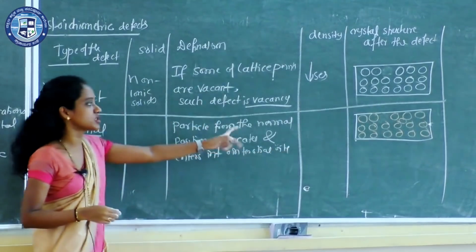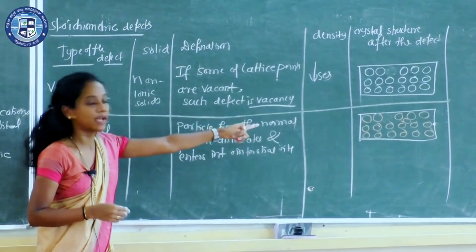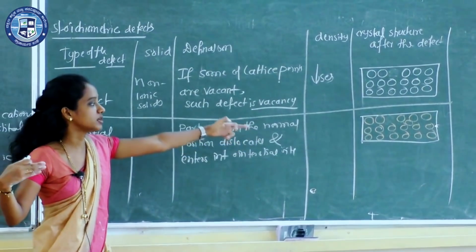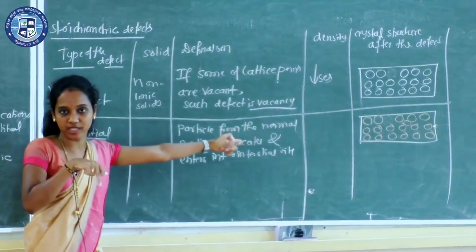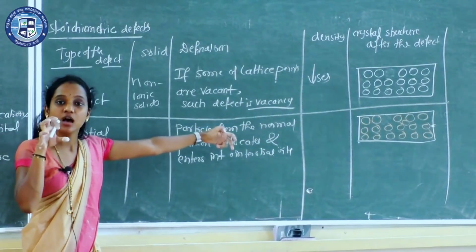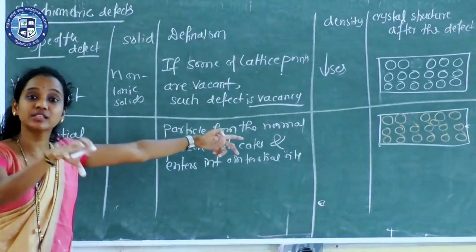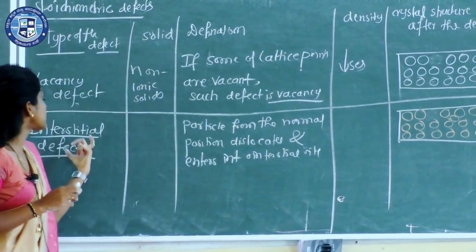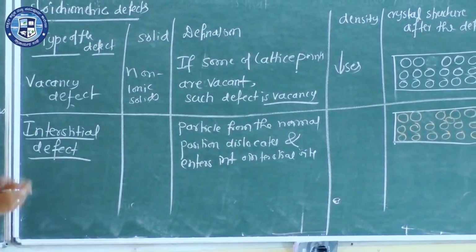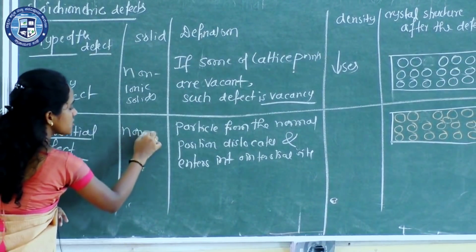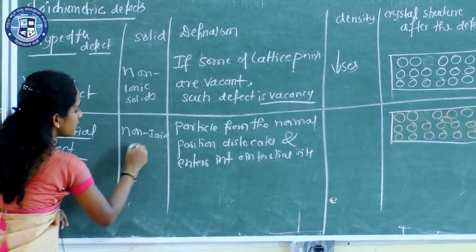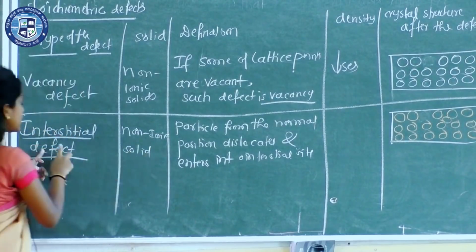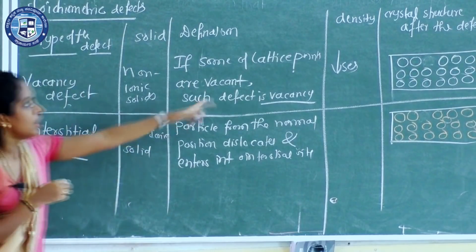From the normal position the particle goes to an interstitial site, or it goes to the gap between the spheres, or it may occupy the empty space, the void, between the spheres. Now this type of defect also exists in non-ionic solids. Only in non-ionic solids is this type of defect seen.